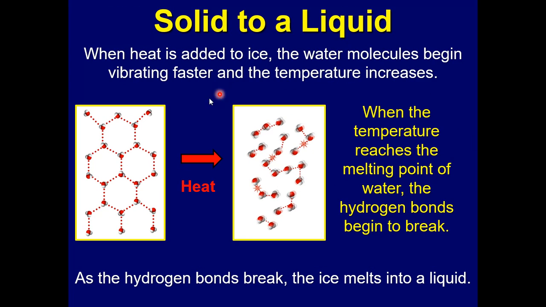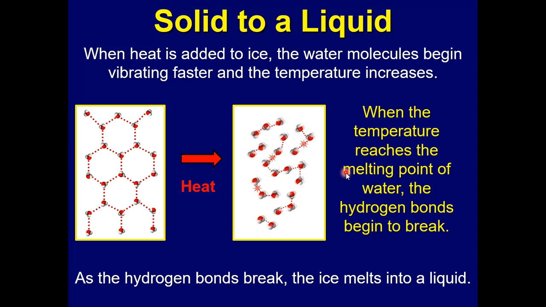Okay, so when heat is added to ice, all right, so here's water in the ice form, in a solid form. And remember, the molecules are not vibrating that fast, and the bonds hold them very strongly in a crystallized structure. Okay, so once you add heat, these water molecules begin vibrating faster, and these hydrogen bonds begin to break, right?